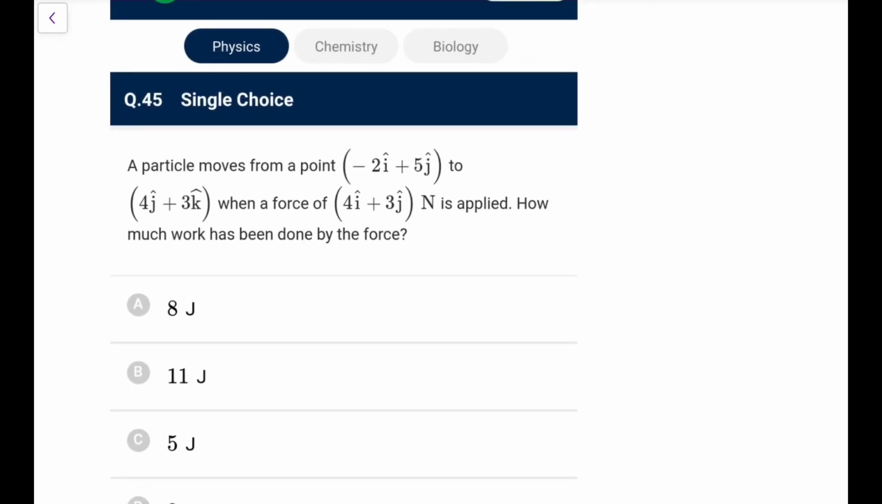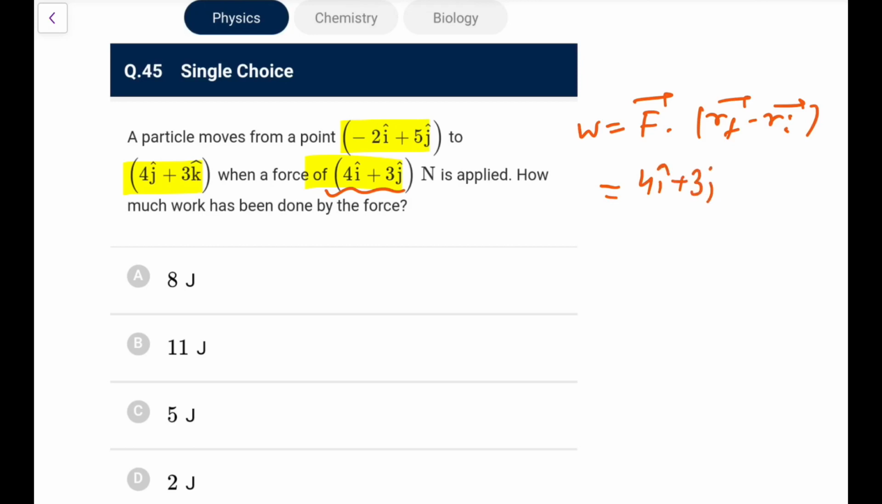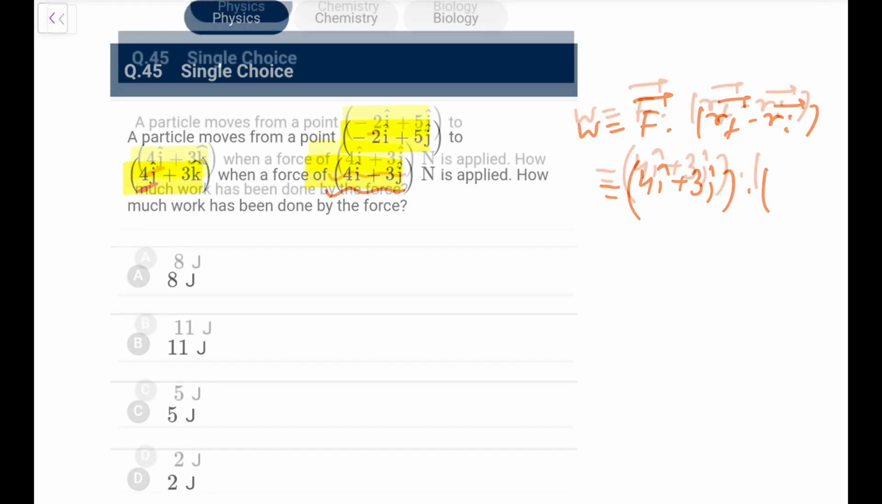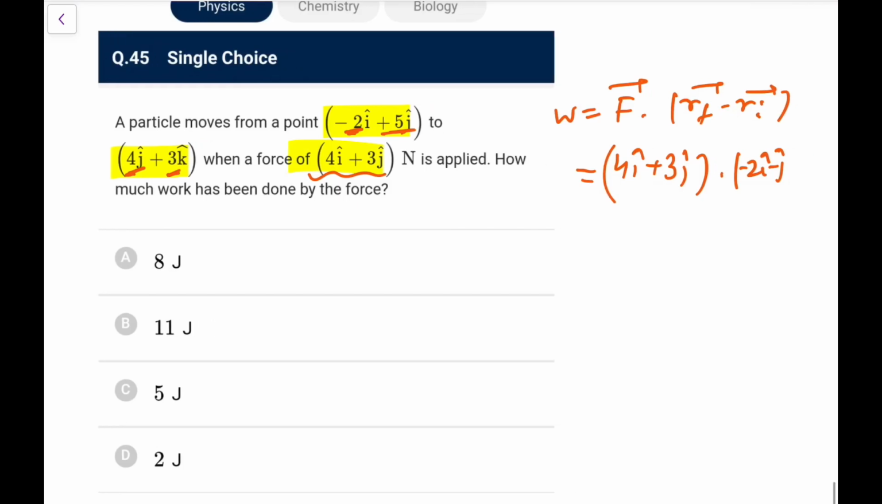Now coming to the last. A particle moves from a point minus 2i plus 5j to this. When a force is applied, how much work is done? Because it's a constant force, work done would be F dot (R final minus R initial). What is R final minus R initial? First of all, it is 4i plus 3j, R final minus R initial. So look at it. It is 4j, it is 2i. So be careful, it would be minus 2i because there is no i. And this is 4j and minus 5j, that would be minus j. And 3k, nothing is there, so plus 3k cap.